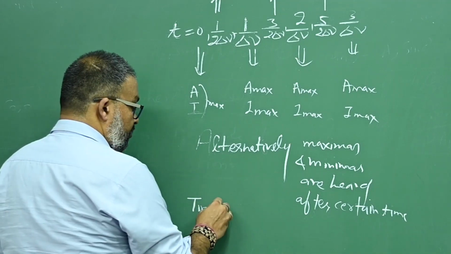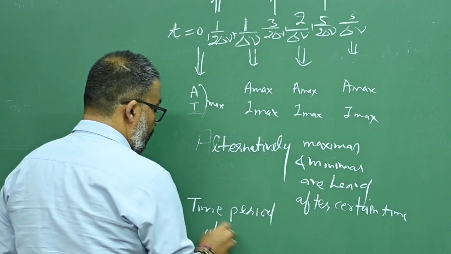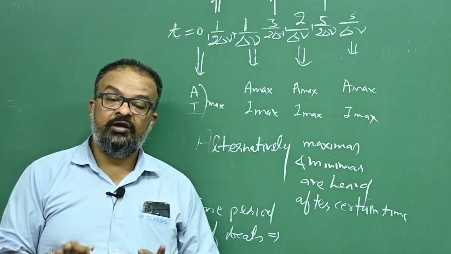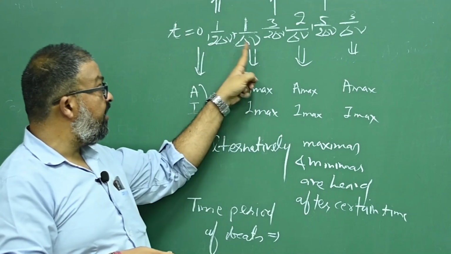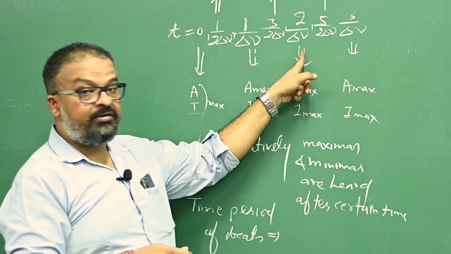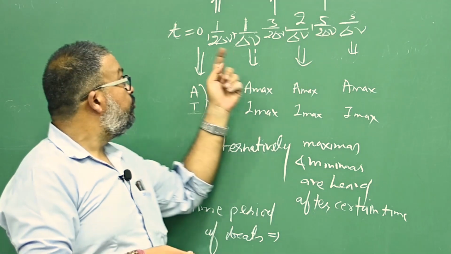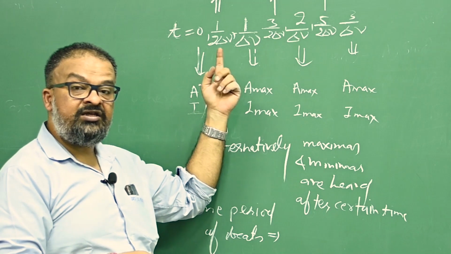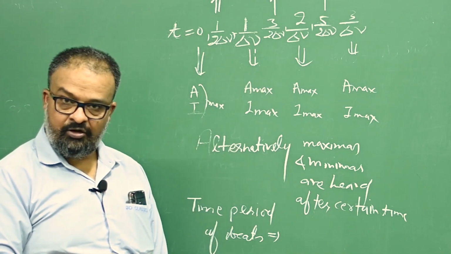I will talk about the time period of beats. Time period of anything is what? When the same values are repeated. It was maximum at t equals to 0 and it was again maximum at 1 upon delta nu. Yes, it was again maximum at 2 upon delta nu. It was again maximum at 3 upon delta nu. So the time between these two cases, when amplitude and intensities were maximum, is what? Time period of beats. Am I right or not?